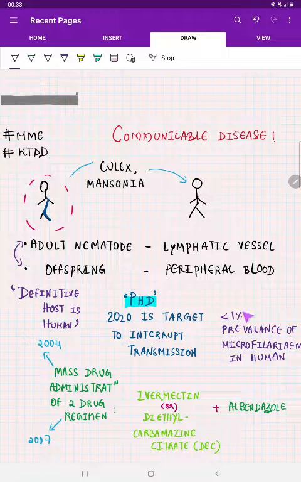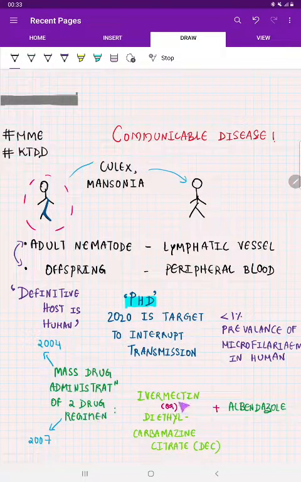Now, how do we know that transmission is interrupted? The current hypothesis is that less than 1% prevalence of microfilariaemia in humans is said to be an effective interruption in the transmission. Right. So how do we interrupt the transmission? By doing an MDA, that is mass drug administration. It actually started in 2004. This mass drug administration of two drug regimens started in 2007.